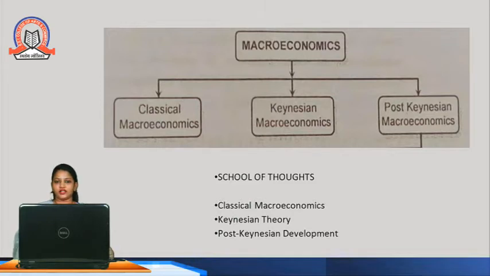After that, Keynesian theory came in 1929, during the Great Depression in the USA, when policymakers could not find a solution. At that time Keynes raised a question to classical theory: why can markets fail, and why does the government need to play an important role in the economy? Because classical theory was not followed, Keynesian theory came, and after this came post-Keynesian theory. Now what is post-Keynesian theory? In this theory, Keynesian theory is combined with new classical theory. Now what is new classical theory? Consumption, investment, money, it's new classical theory.